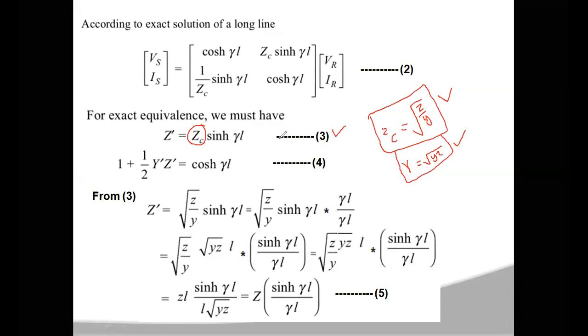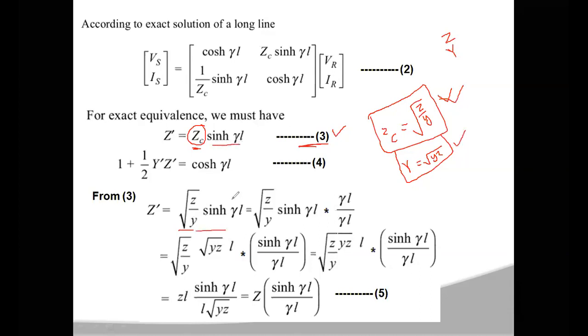By considering the third equation, in place of Zc you are going to substitute the square root of small z by small y. What are small z and small y? Small z is the impedance of the transmission line per unit length, not the total impedance, and small y is the admittance of the transmission line per unit length. Capital Z and capital Y are the total impedance and total admittance of the transmission line. In place of Zc in the third equation, you substitute the square root of small z by small y, into sinh gamma L.